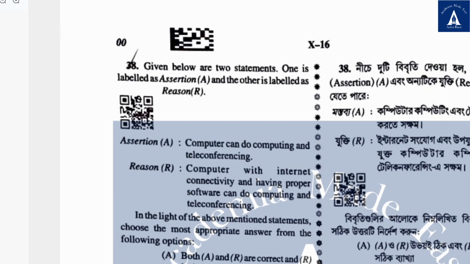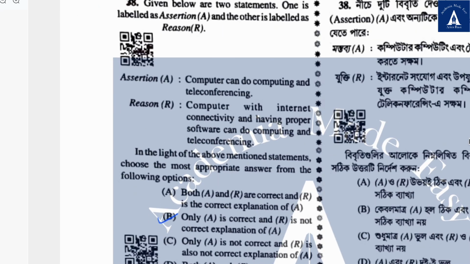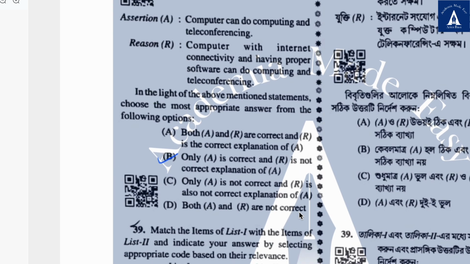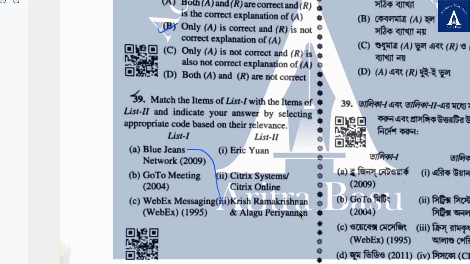Then question number 38, given below assertion reason question. Computers can do computing and teleconferencing. Computers with internet connectivity and having proper software can do computing and teleconferencing. And I think both are correct, but R is not the correct explanation for A.